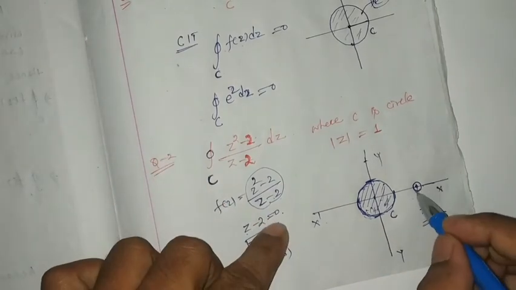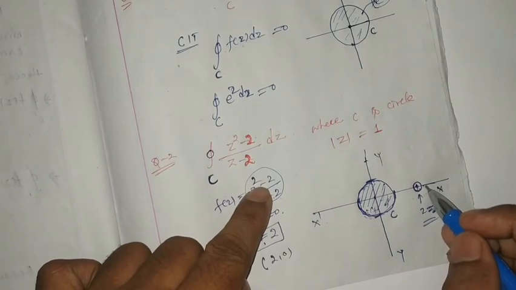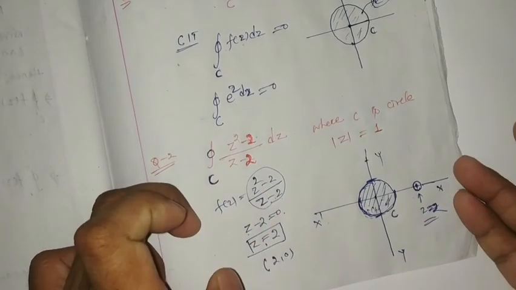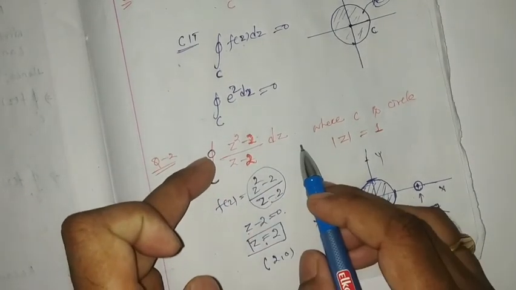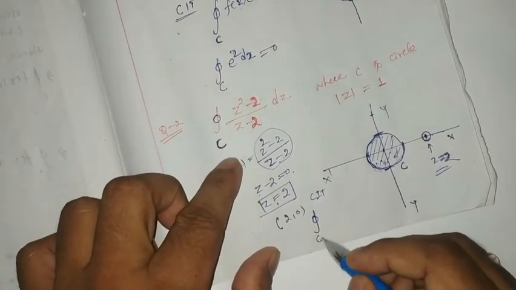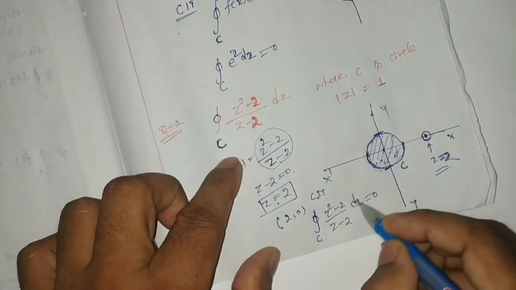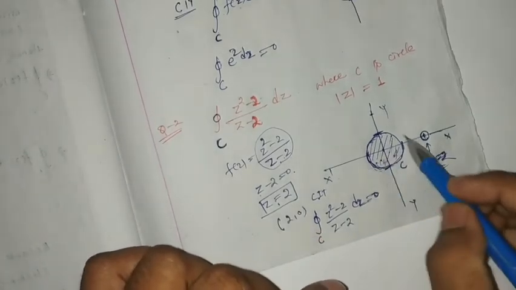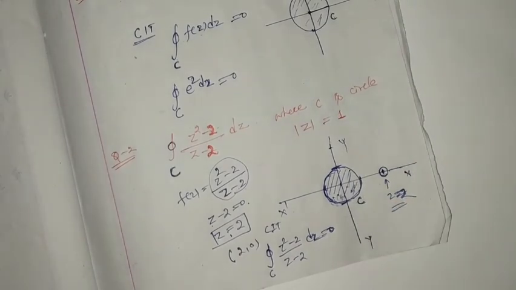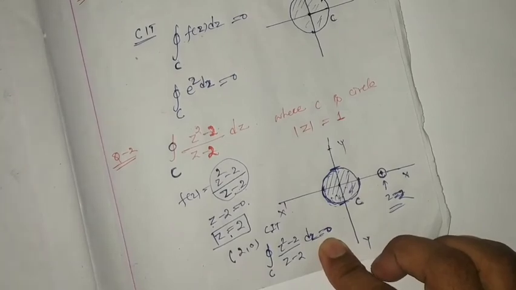Only at this point, the function could not be defined, or the first derivative is not continuous, that is, not analytic at this point. But inside this curve, it is fully analytic as per the question. So as per the question, what will this value be? According to Cauchy's integral theorem, the closed integration over C of z square minus 2 by z minus 2 dz is equal to 0, because inside this curve C with radius equal to 1, the function is fully analytic. So hence we can directly write 0.